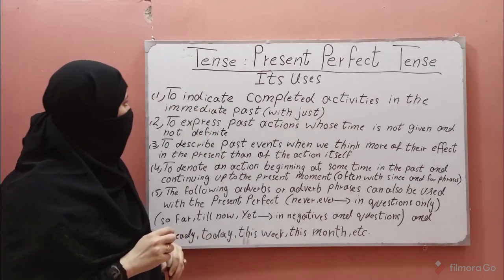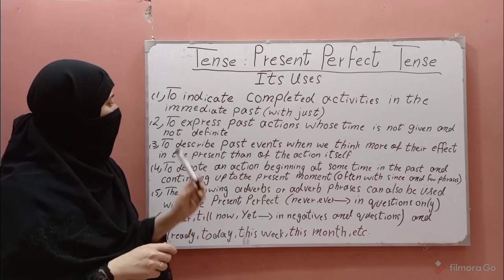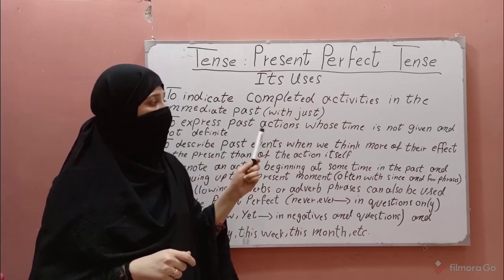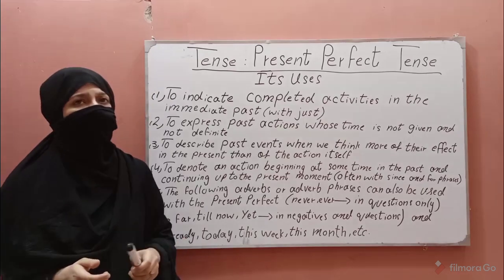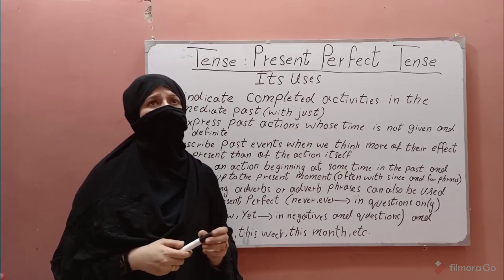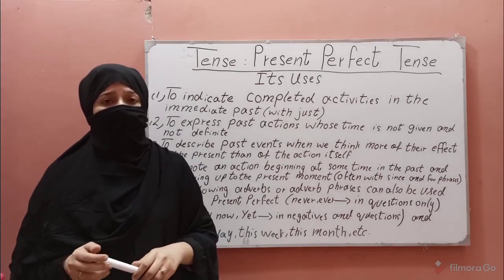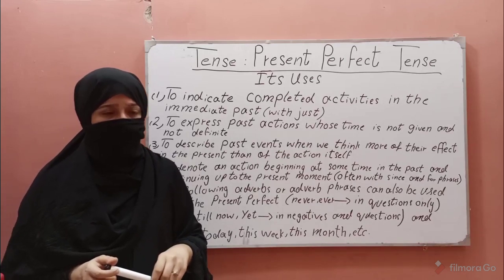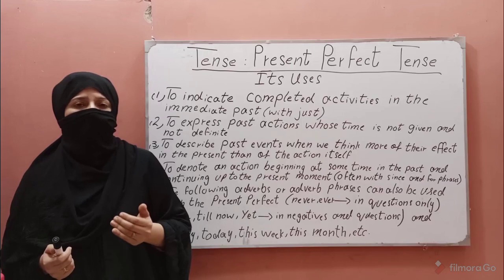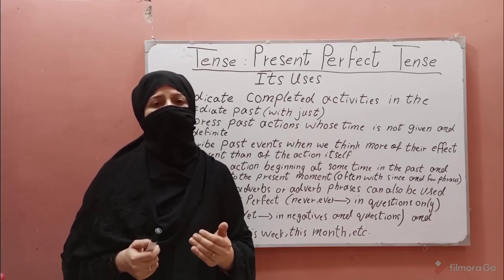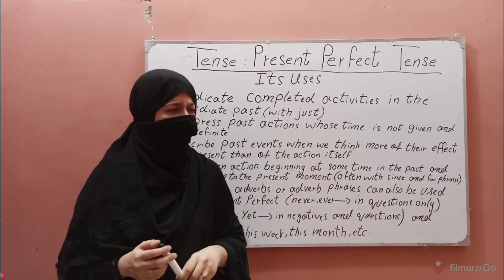Another use of present perfect tense is to express a past action whose time is not given and indefinite. For example, have you read Gulliver's Travels? And another example may be, I have never seen him angry.